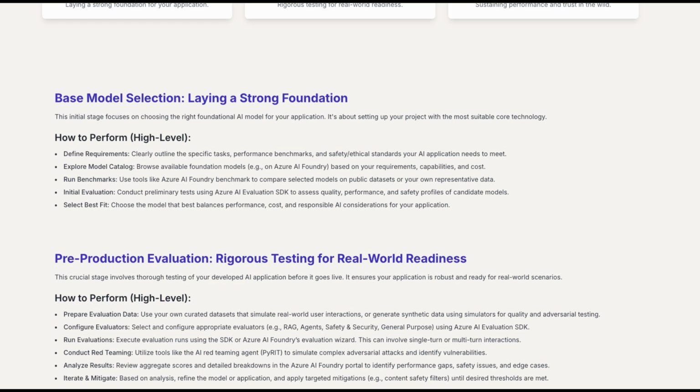Use tools like the Foundry benchmark to compare the selected models. Conduct preliminary tests using Azure AI evaluation. Choose the model that best balances performance, cost, and responsible AI considerations for your application.